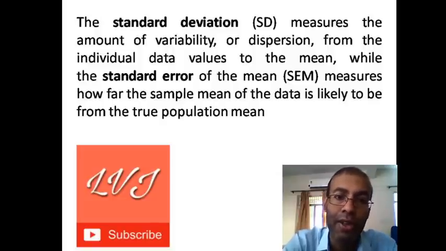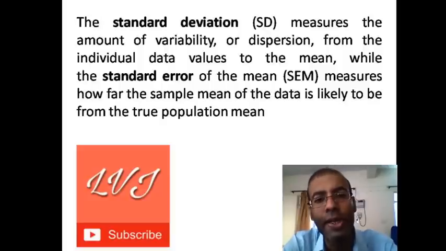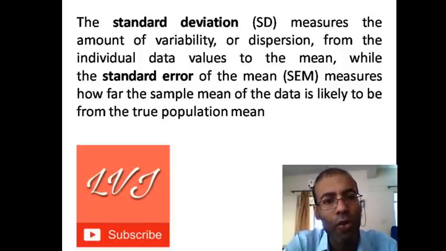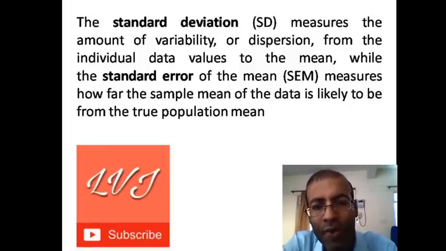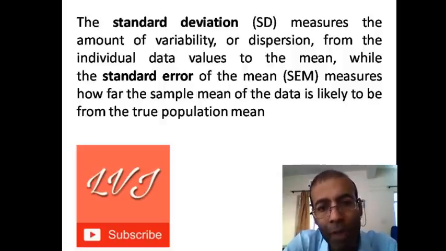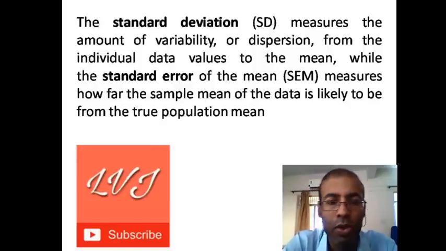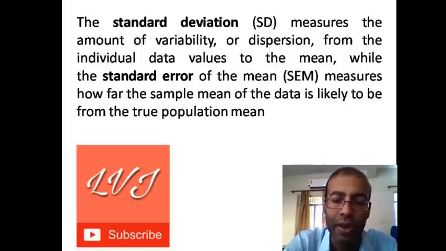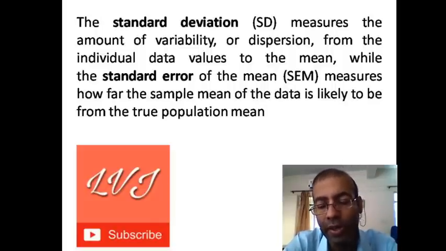The standard deviation measures the amount of variability or dispersion from the individual data value to the mean, while the standard error of the mean measures how far the sample mean of the data is likely to be from the true population mean. So these two concepts, standard deviation and standard error, are very different concepts.